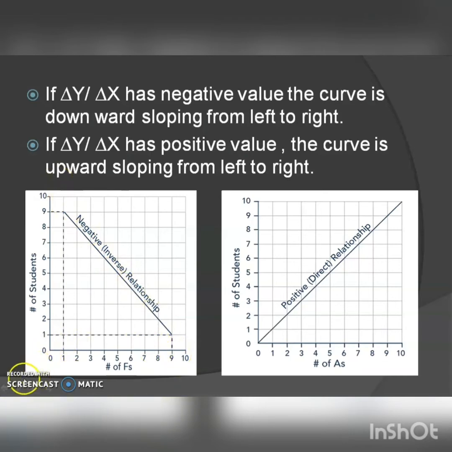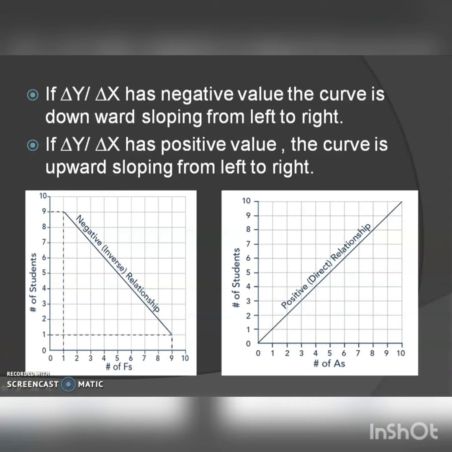Then negative relation means increase in the value of one variable causes decrease in the value of the other variable. And also the decrease in the value of one variable causes increase in the value of the other variable. Normally we can say increase in the value of independent variable automatically decreases the value of dependent variable.